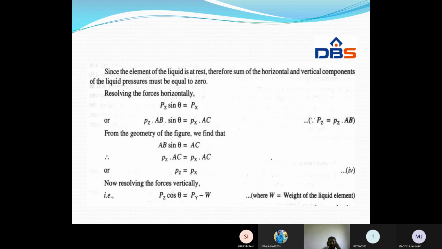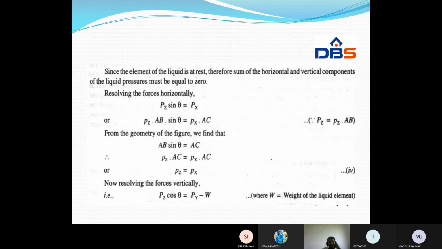Pz sin theta is equal to Px, or Pz into AB sin theta is equal to Px into AC. From the geometry of the figure, we will find that AB sin theta is equal to AC. Okay, so Pz AC is equal to Px AC. If we cancel the AC and AC, we will get Pz is equal to Px.